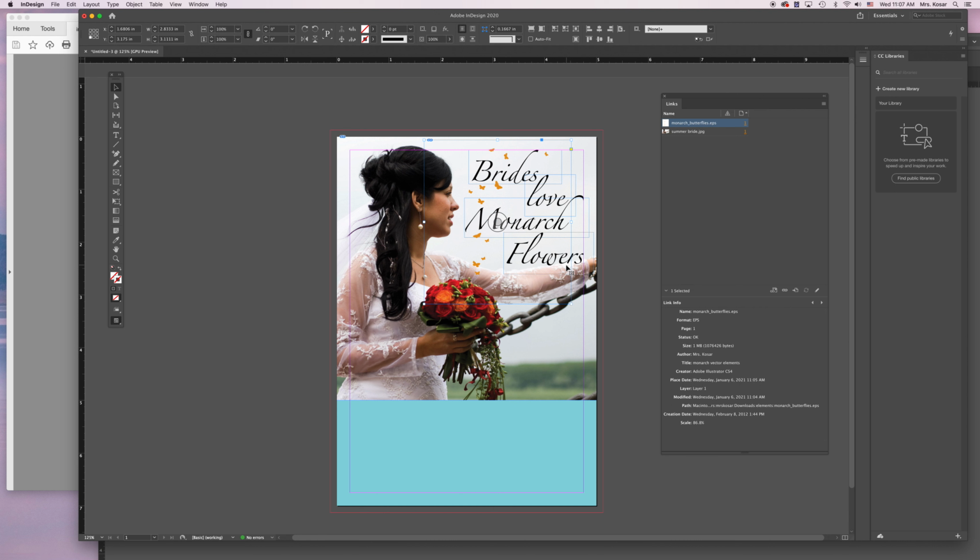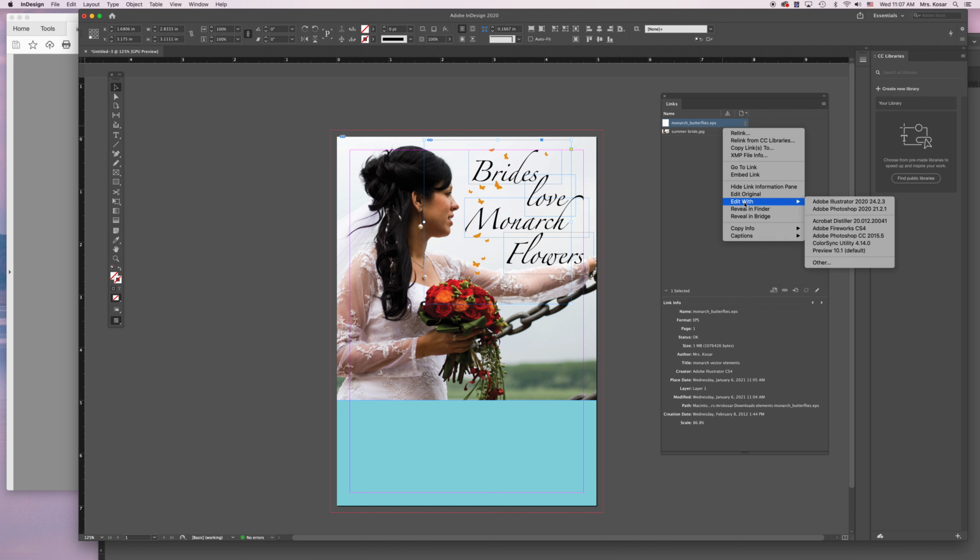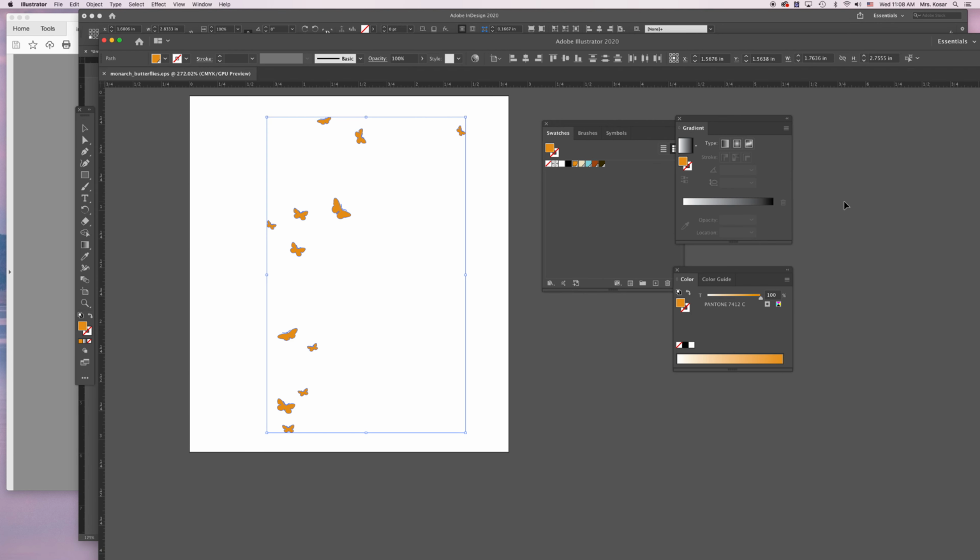So I'm looking at this file and it says it's an EPS file, and it looks like it's probably an illustration, not a photo. So I'm going to right click on that link and do Edit With, because I'm going to edit it. It gives me the options of Illustrator or Photoshop. More than likely, because it's an EPS and an illustration, I'm going to use my best guess and say I need to open this in Illustrator. It's going to open Illustrator up for you, and you should see the butterflies in here. They're all individual butterflies, so just click and drag to select all of them. We'll change them all at the same time.